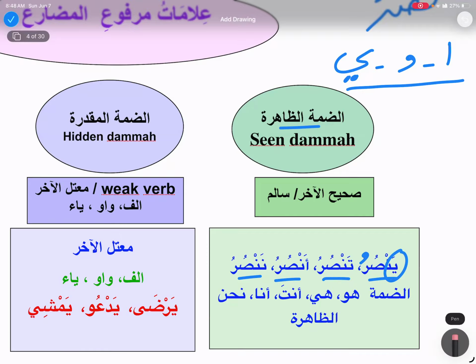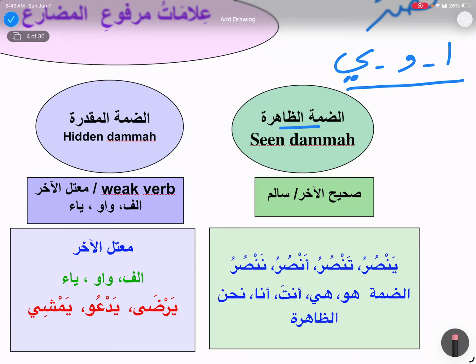I'm not talking about that. I'm talking about the sign which is going to tell us that fi'l mudari' is marfu', mansub, or majzum. How do we check any verb to see if it is marfu', mansub, or majzum?